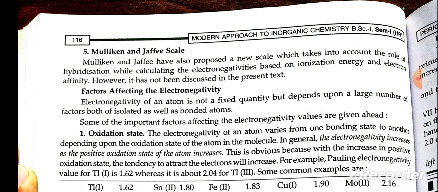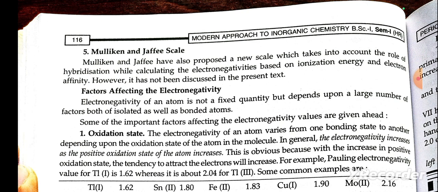Mulliken and Jaffe scale. Mulliken and Jaffe also proposed a new scale which takes into account the role of hybridization while calculating electronegativity, based on ionization energy and electron affinity. However, it has not been discussed in the present text.